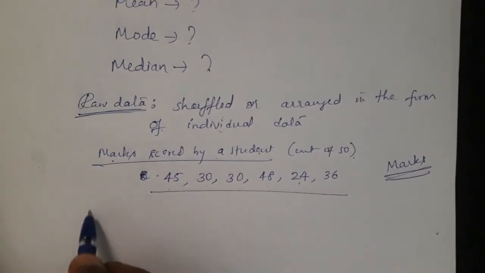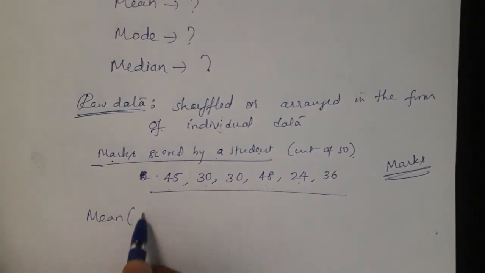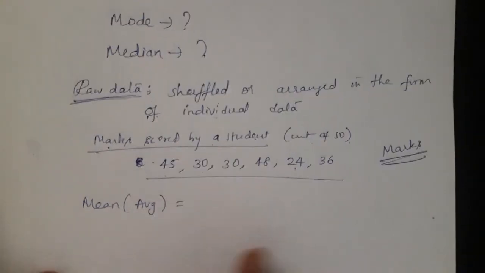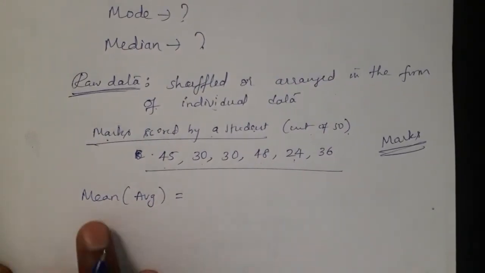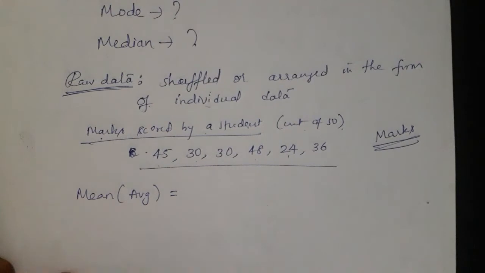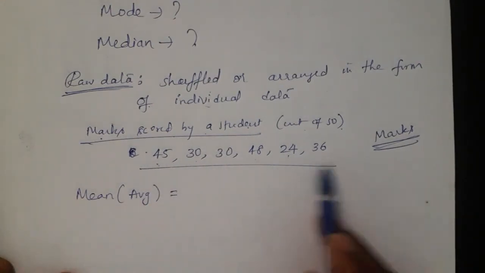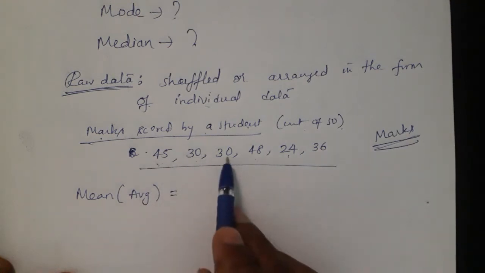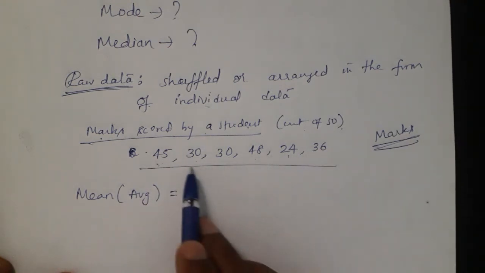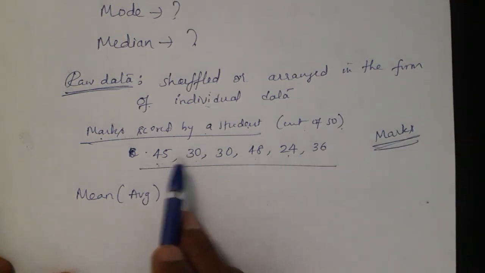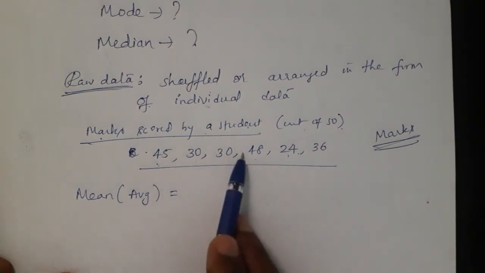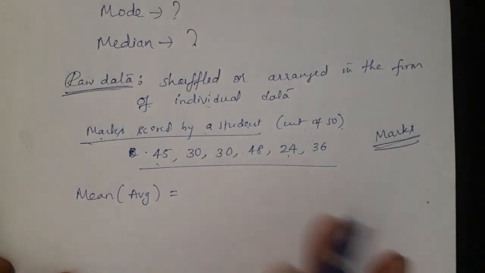First we go for mean. Mean or average, both are the same. So how to find mean or average? Mean means how much he has scored: 45, 30, 30, 48, 24, 36. Different marks are scored, in one subject lowest, another subject highest, and some common values.